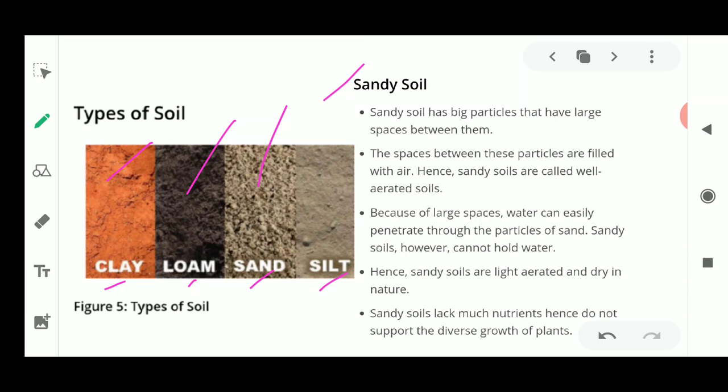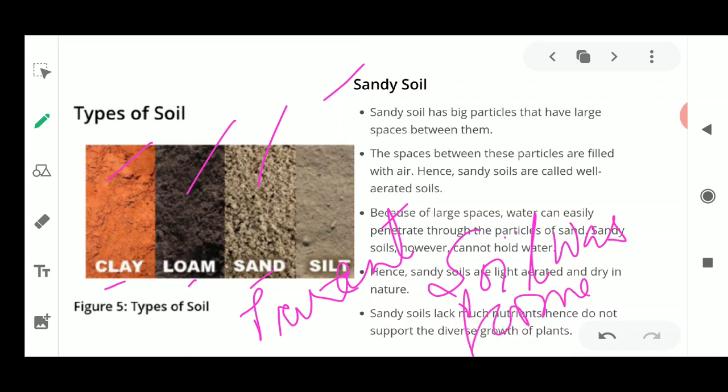Now, if you remember about the weathering of rocks, when I was teaching, I told you that in the weathering of rocks, the various types of particles are formed in powdered form, but the nature of the particle is decided by the type of the parent rock. Now, what is this parent rock? If you remember, the parent rock was the rock from where the soil was formed.